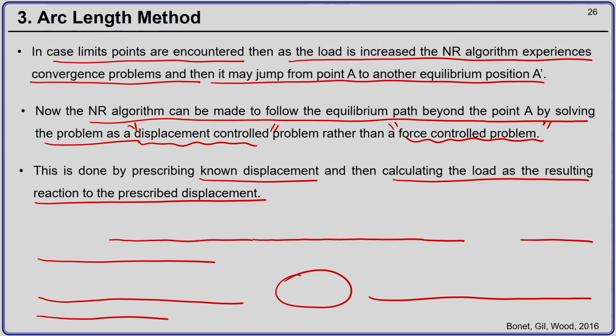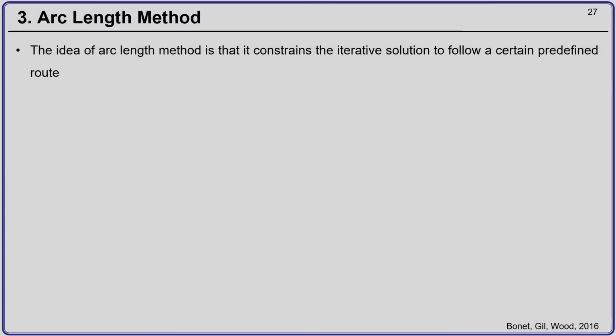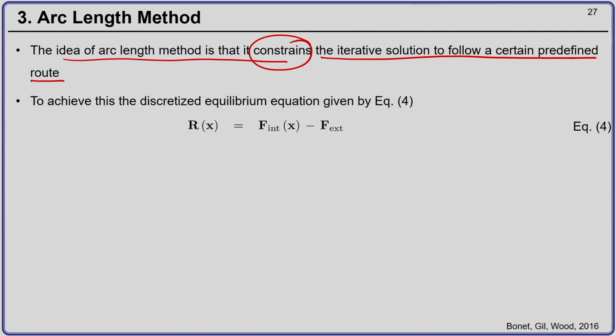So, the idea of arc length method is very simple. It is that it constrains the iterative solution to follow a certain predefined route. Okay. So, to do this, we take the discretized equilibrium equation, which is of the form given by equation number 4.